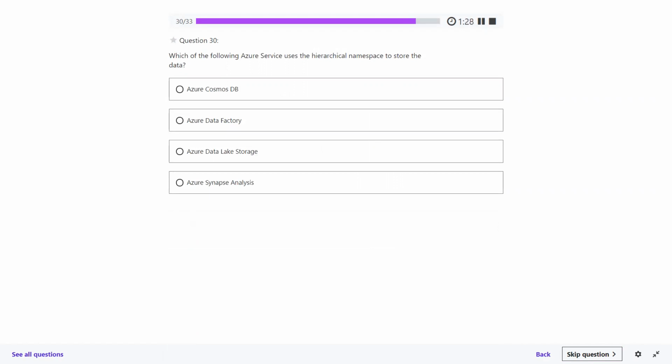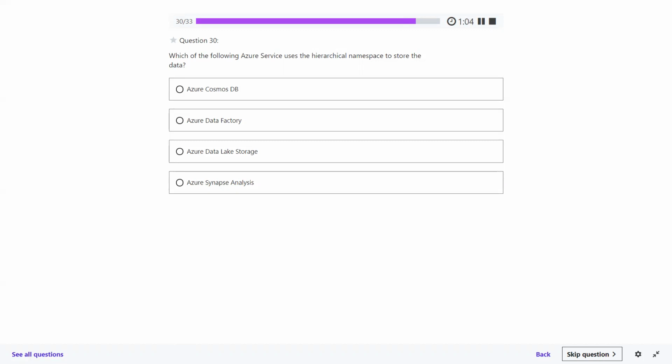Question 30. Which of the following Azure services uses the hierarchical namespace to store the data? Azure Cosmos DB, Azure Data Factory, Azure Data Lake Storage, Azure Synapse Analytics. Do you have any idea about it?